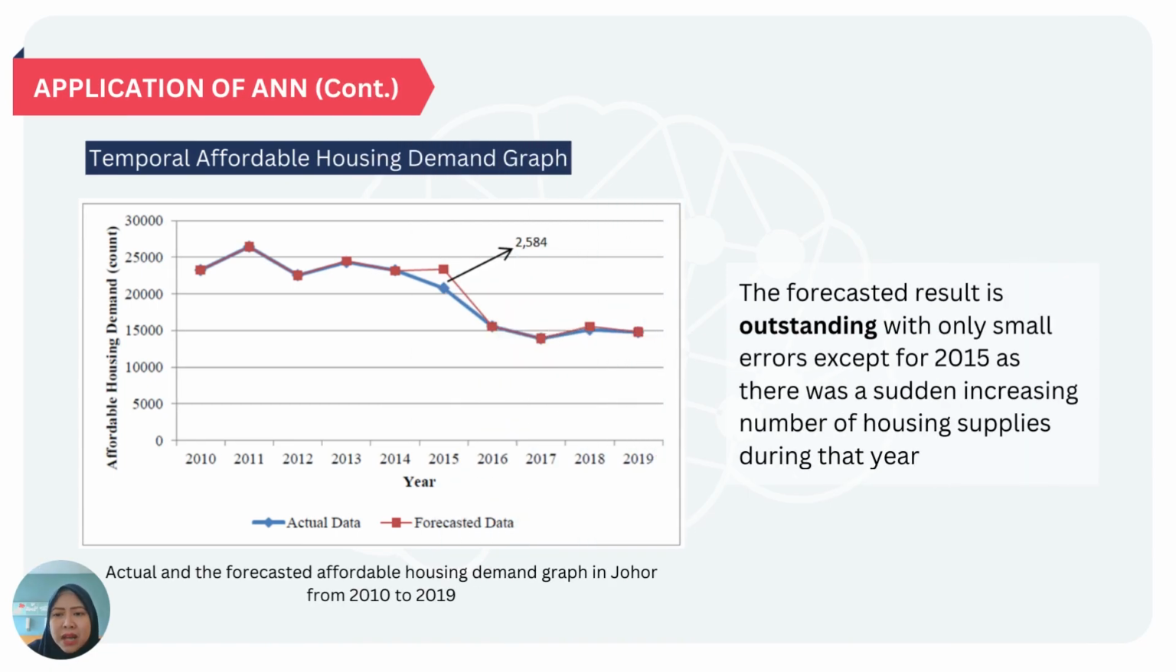Actual and forecasted demand mapped across time showed close trend lines. There was only a little gap in 2015 due to the sudden increase of housing supplies during that year.